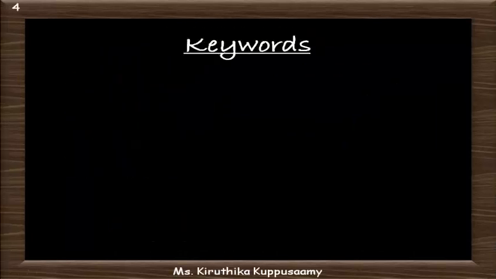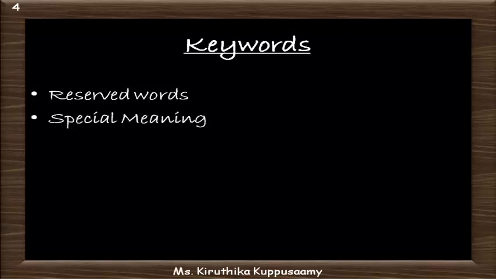Let's move on. Keywords are reserved words in Python. Each keyword is designated with a special meaning. The meaning of these keywords is fixed and it cannot be modified or removed. There are 33 keywords in total, and this count varies depending on the version we use.